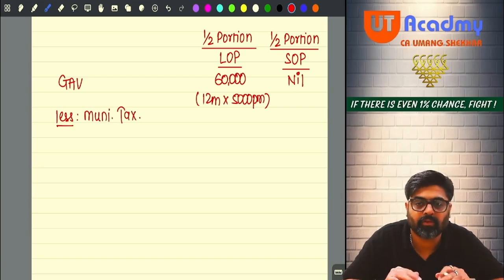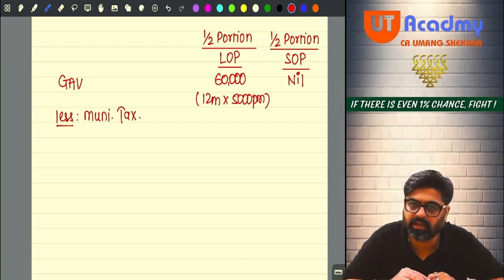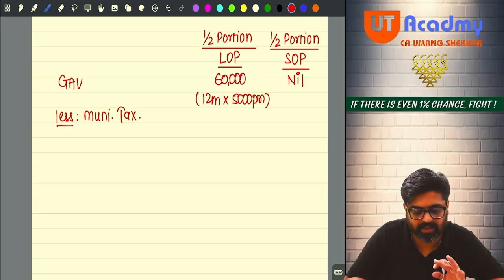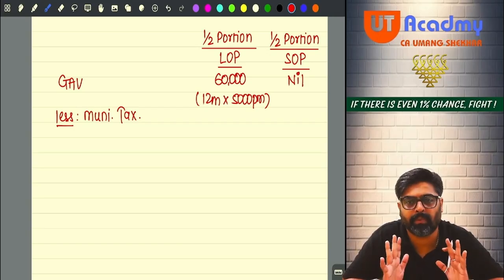The municipal tax of my let out portion, if paid during the year, will be allowed as a deduction. So wait. In your adjustment, are they talking anything about the municipal tax? No, na? Please check on your payment side. If the municipal tax is paid in this year, it has to appear on the payment side.